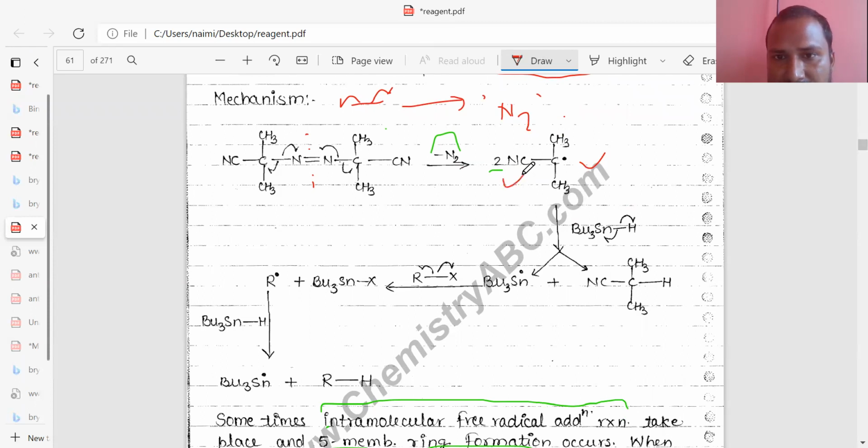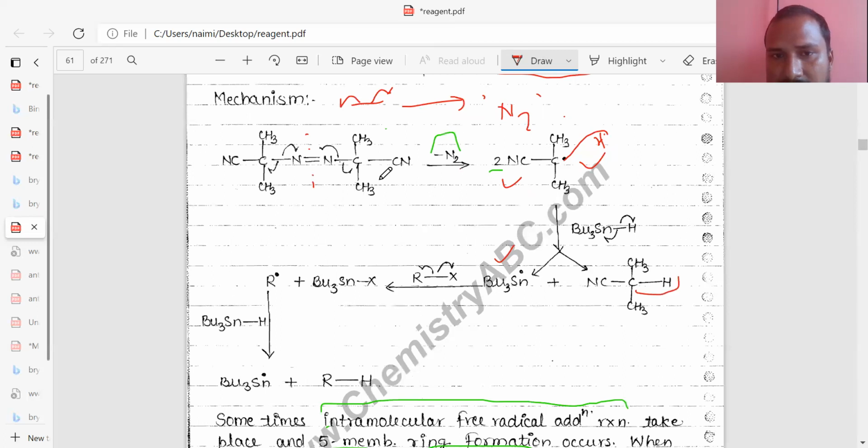After formation of this moiety, tertiary butyl hydride breaks down, forming the tertiary butyl free radical, and the hydride is released, meaning hydrogen containing one electron. So one electron forms the single bond.